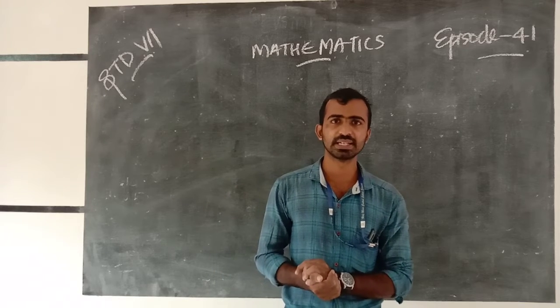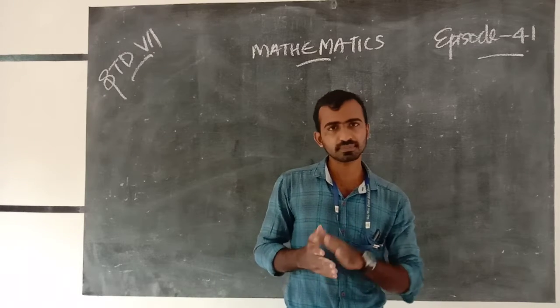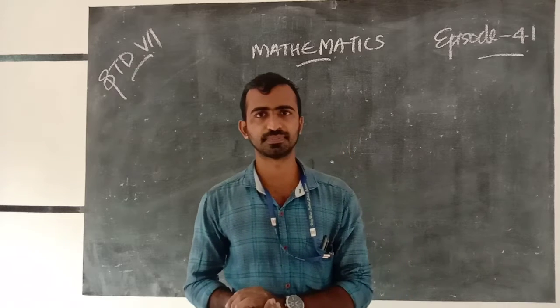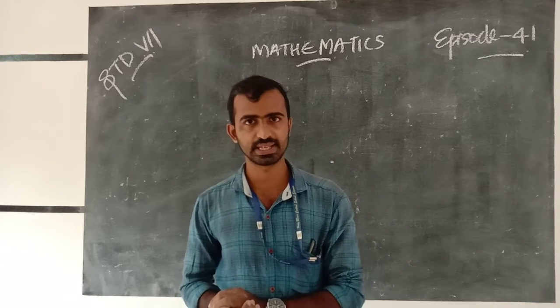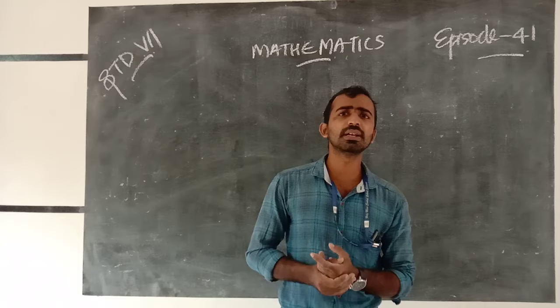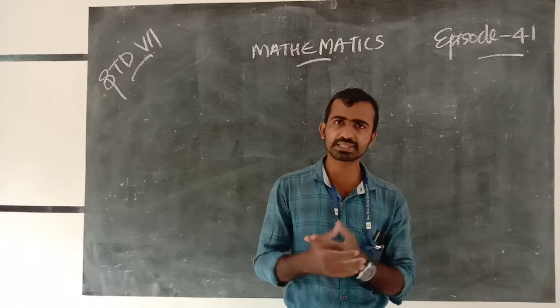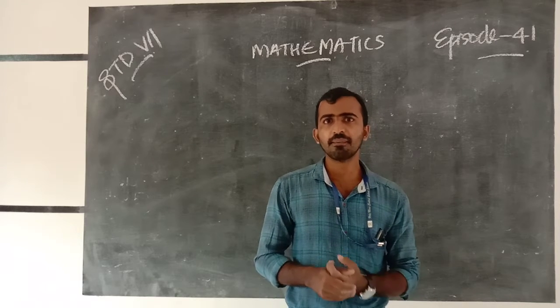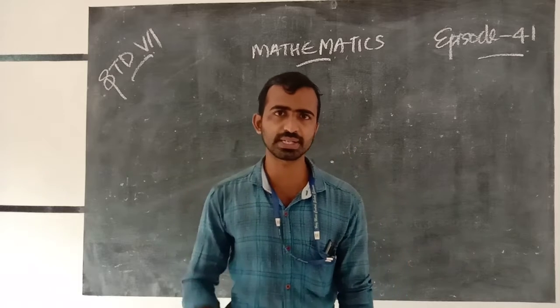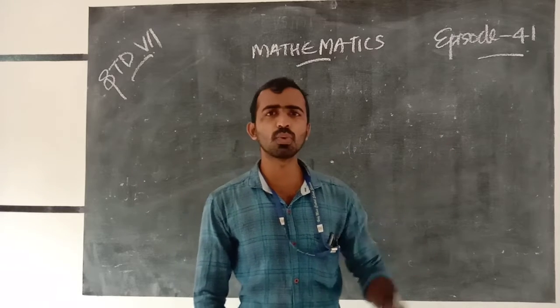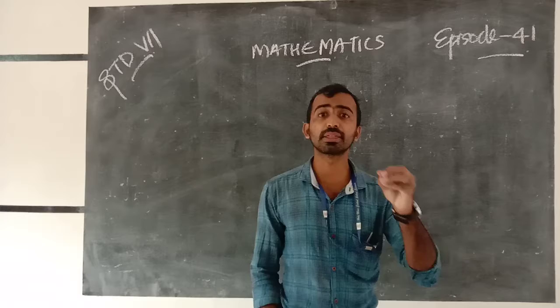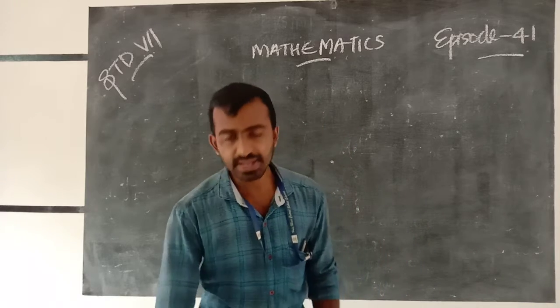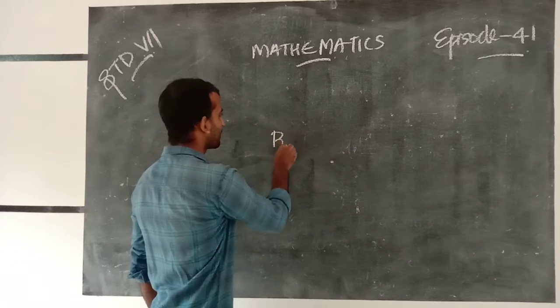When we compare, we get a result. We can compare the height of two students, one is Ramu and one is Damu.